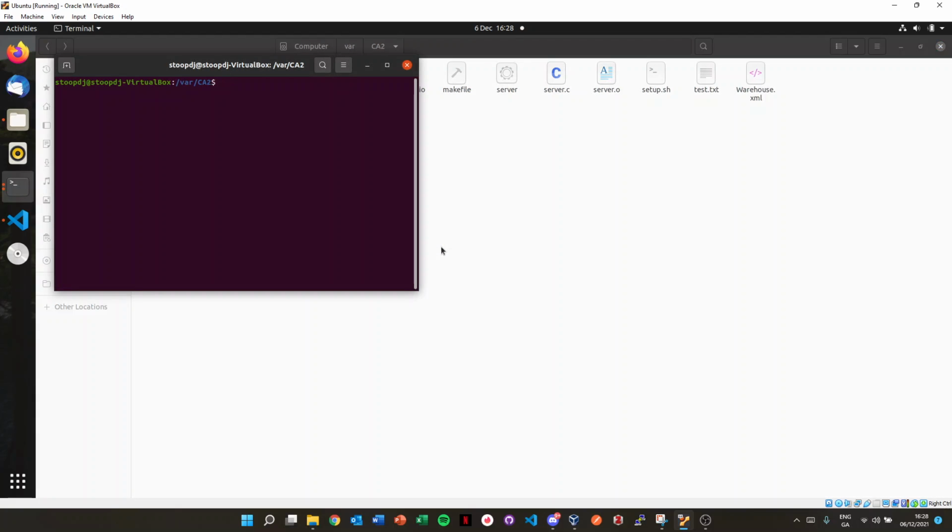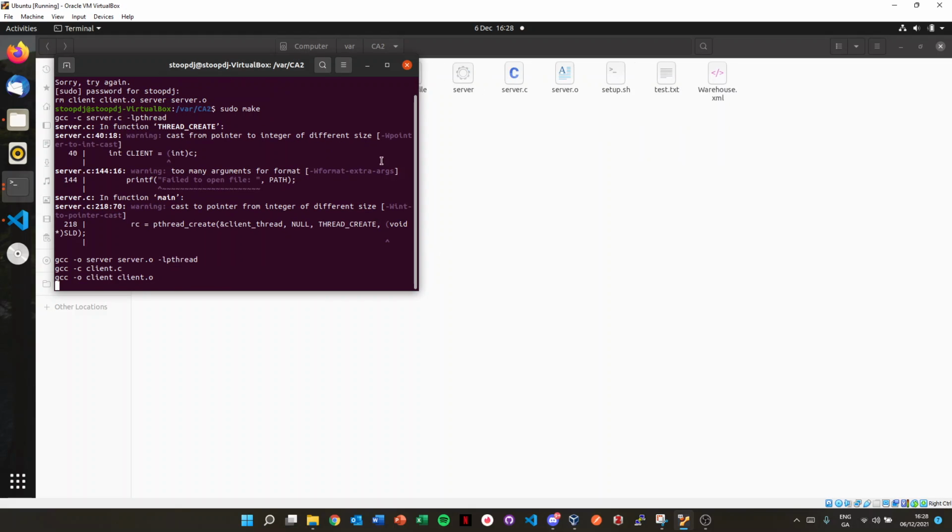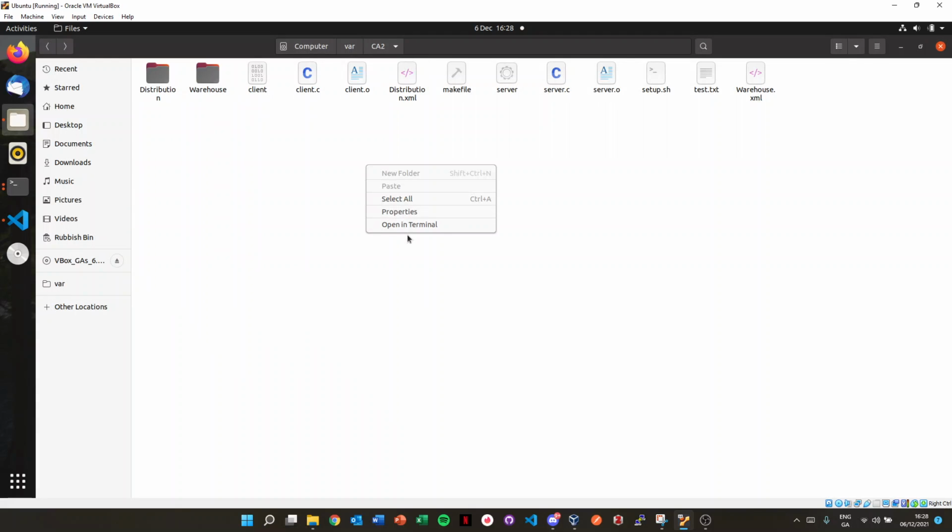Then I'm just going to clean everything with sudo make clean. Pass123, what? Maybe the wrong password. Yes, sorry, pass123, here we go. So everything's clean now, and then we're going to build everything with our makefile.